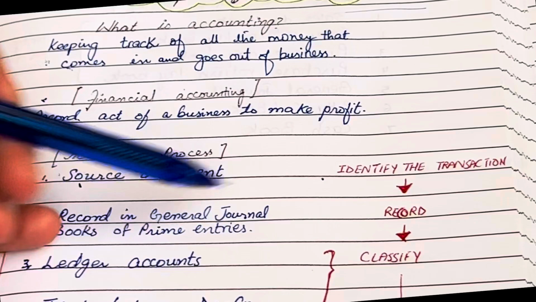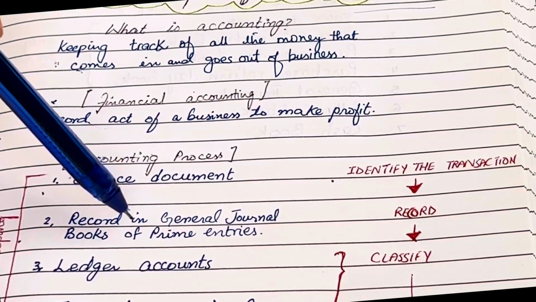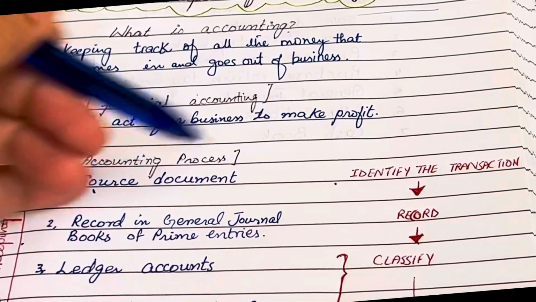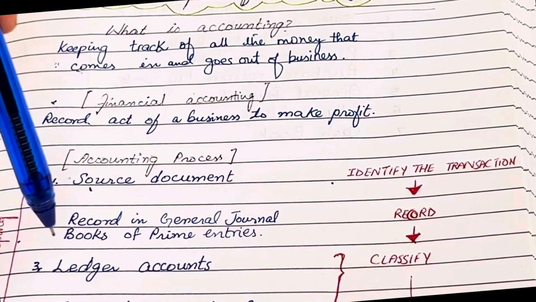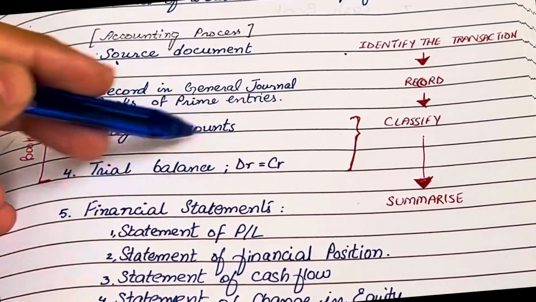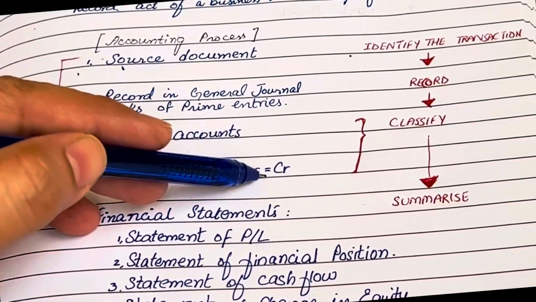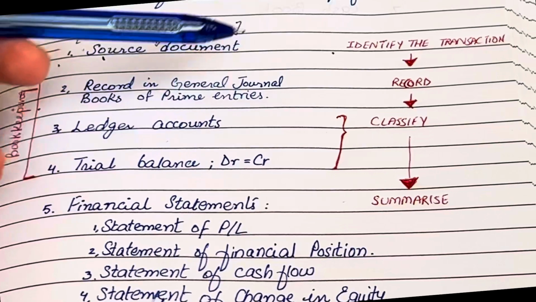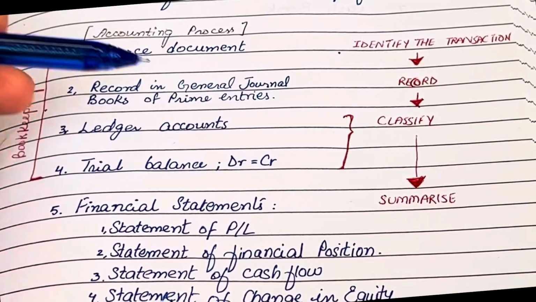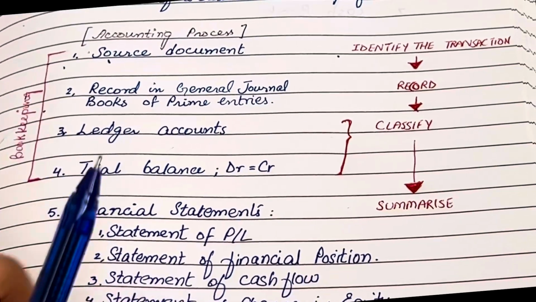Then we will record it in the journal, which is like the books of prime entry. And then we classify it with the ledger accounts and the trial balance, and we will know that our postings are correct, debit is equal to credit. And then after all of this, we get the summarized report in the form of financial statements.